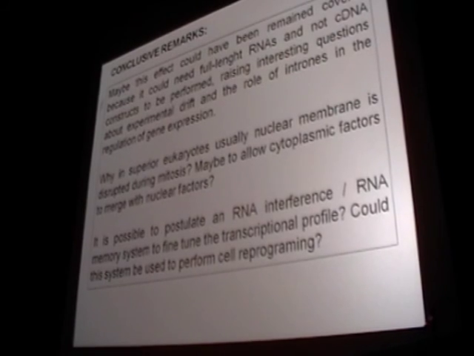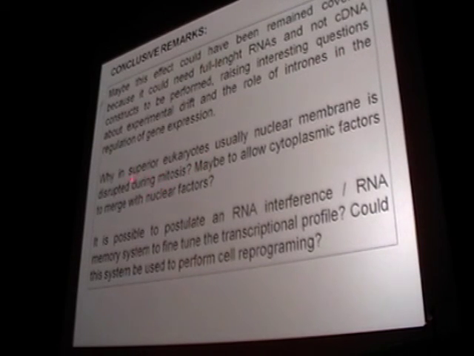As concluding remarks, I think that this effect may have been mainly overlooked because it could need full-length RNAs and non-cDNA constructs to be performed. There are some papers which could suggest the role of the first UTR in this phenomenon, raising interesting questions about experimental drift, what I fear most, and the role of introns in the regulation of gene expression.